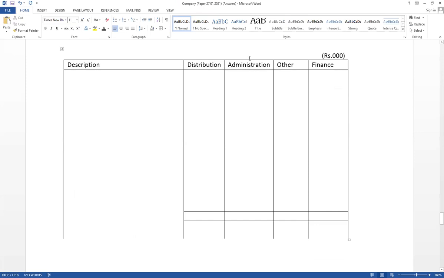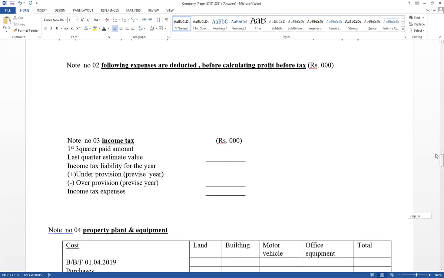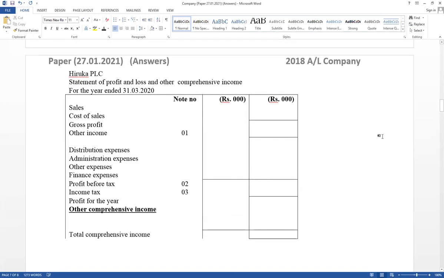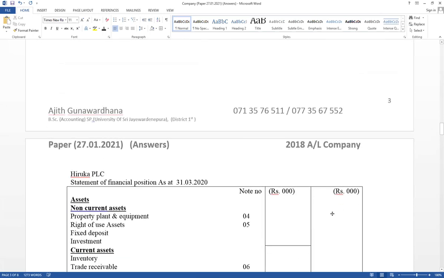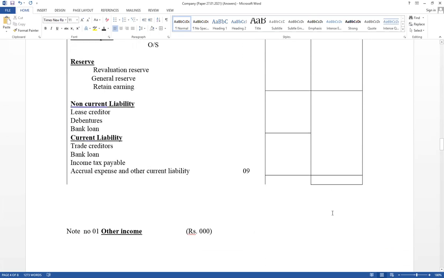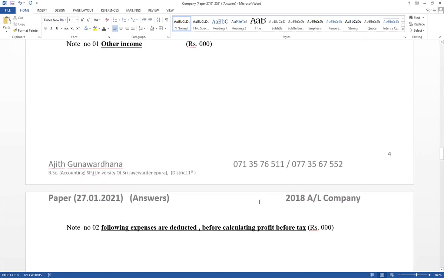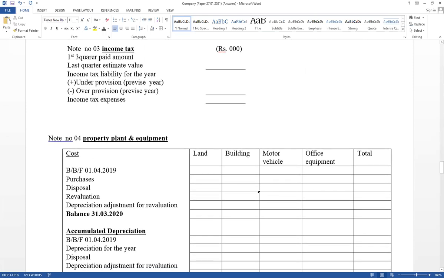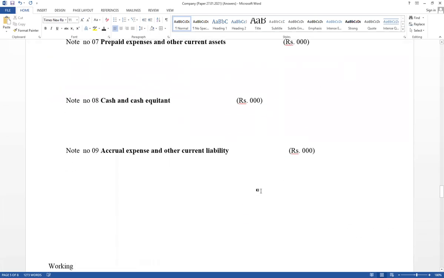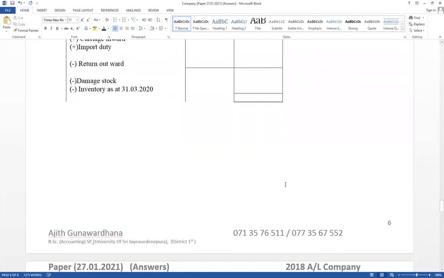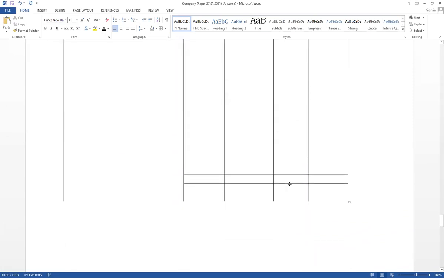Expenses: administration, distribution, other, finance. If balances are given in the trial balance, those values should be included as a balance brought forward. Those are the formats. First one, income statement. Second one, statement of changes in equity. Third one is the statement of financial position. Then fourth one, notes. Then under workings, the cost of sales calculation as well as expenses.